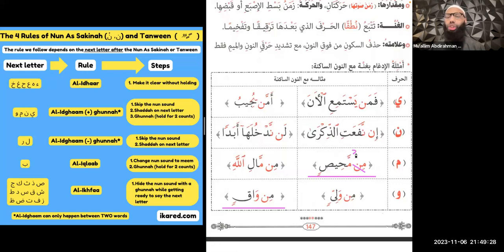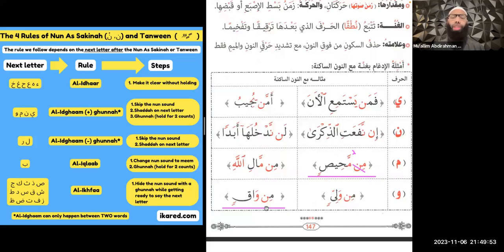So I'm going to write the number 2 right here, just to remind us that we're going to hold that for 2 counts. So this is what it's going to sound like. Mim mahisin, mim mahisin. Again, we skipped the nun sound, put a shadda on the next letter, and we did a ghunna. We held it for 2 counts.